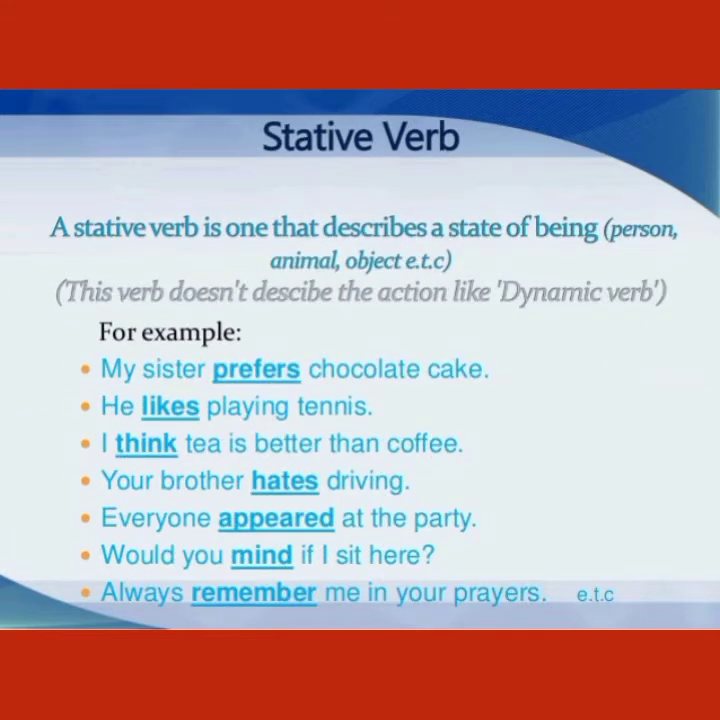Next type is stative verb. A stative verb is one that describes a state of being, meaning a person, animal, object, etc. Remember, this type of verb doesn't describe the action like dynamic verb. Examples are: my sister prefers chocolate cake, he likes playing tennis, I think tea is better than coffee, your brother hates driving, everyone appeared at the party, would you mind if I sit here, and so on.